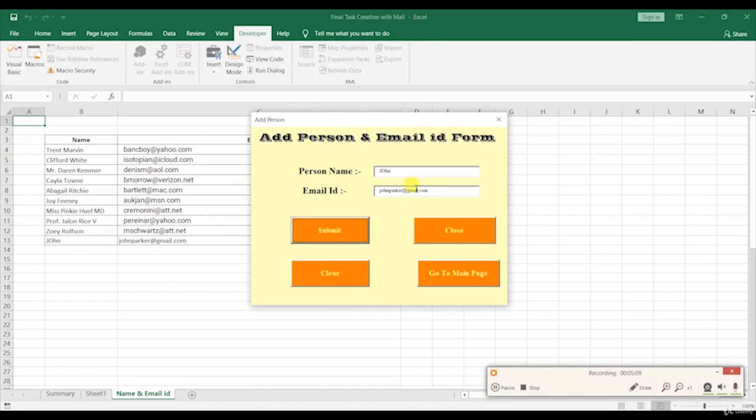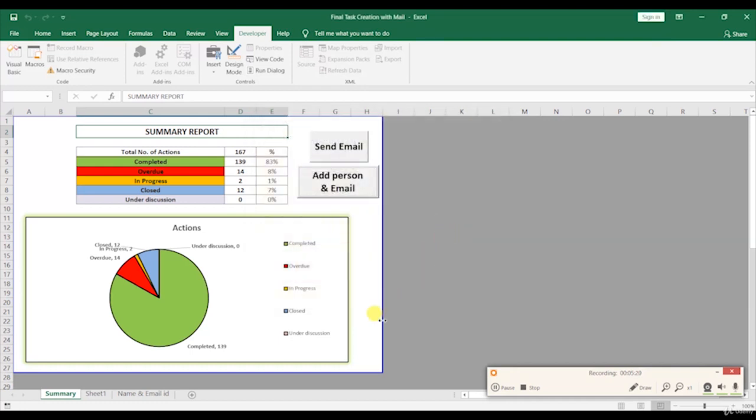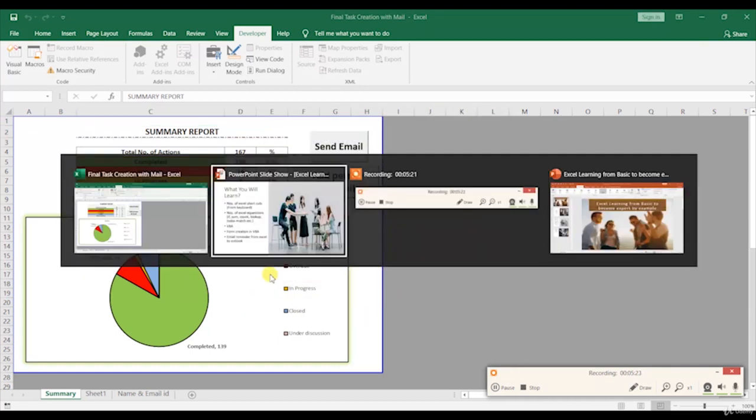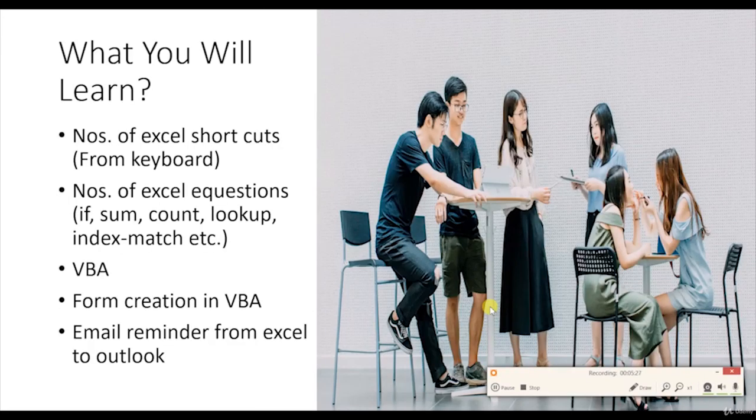If you want to add someone again, you can clear and fill up this form. If you want to go to the main page, you can go directly to the main page, and you can close this form. These are the form creation tricks which you are going to learn.